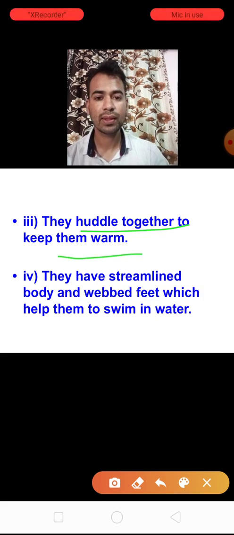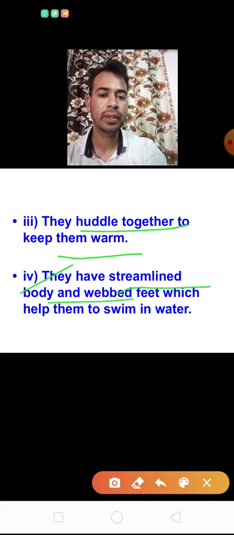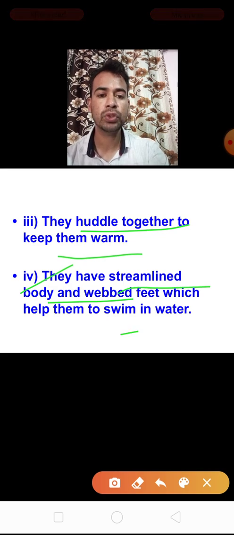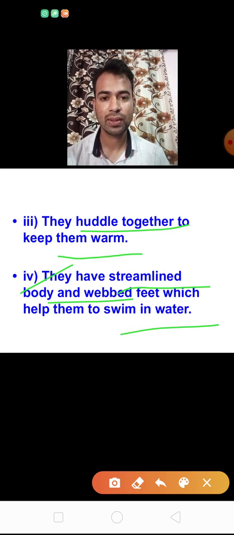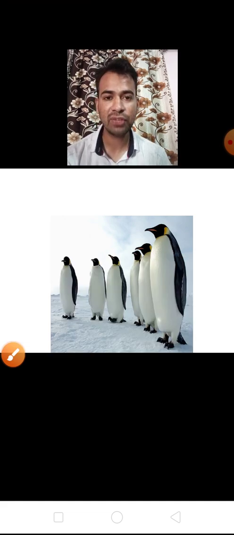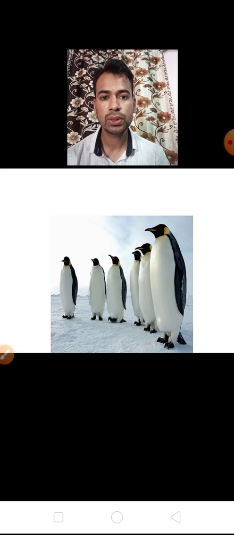Also, they have a streamlined body and webbed feet which help them to swim in water. So children, these are some special features or characteristics of the penguins that enable them to survive in the harsh habitat.